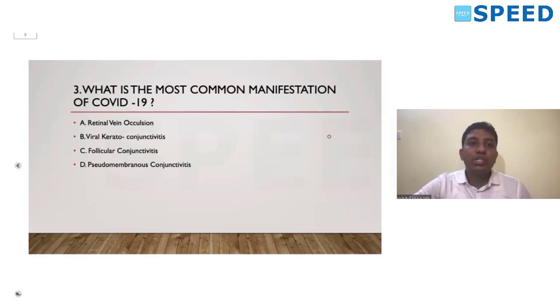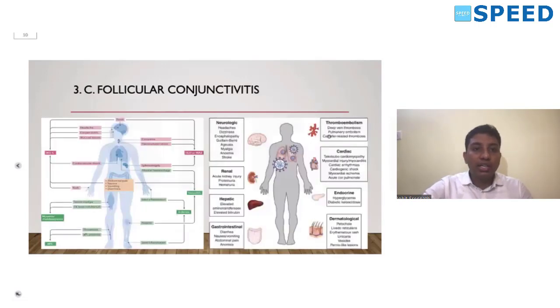So again, we got one question from COVID. Okay, so what is the most common ocular manifestation of COVID-19? So in the eye, we discussed the typical presentation of a patient is follicular conjunctivitis. Nowadays, initially the patient presents with follicular conjunctivitis, and later the fever develops. Any patient with a suspected follicular conjunctivitis with fever and body ache arising 2 to 3 days later, we are subjecting them to a COVID RT-PCR, and about 80 to 90% of them are turning positive. So remember, the most common presentation is follicular conjunctivitis.